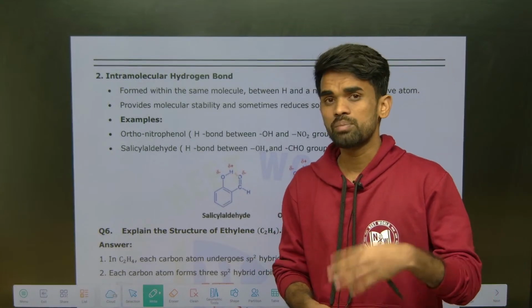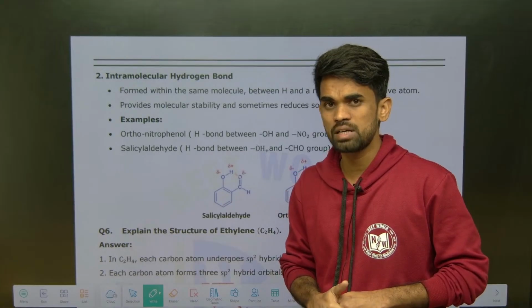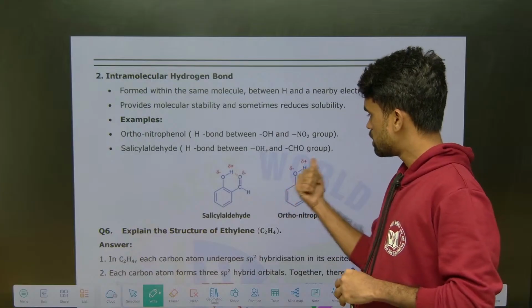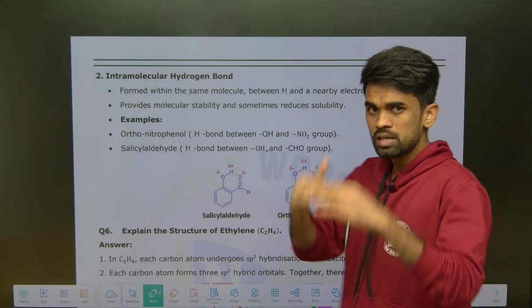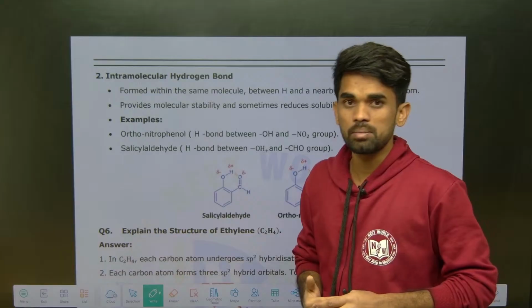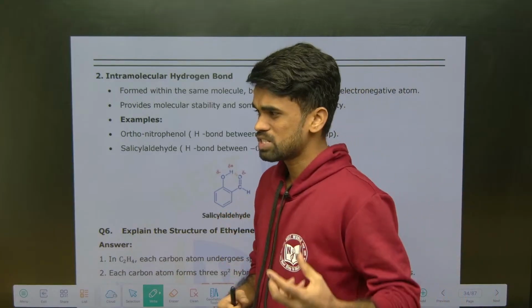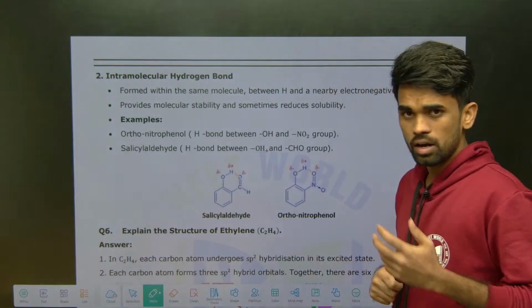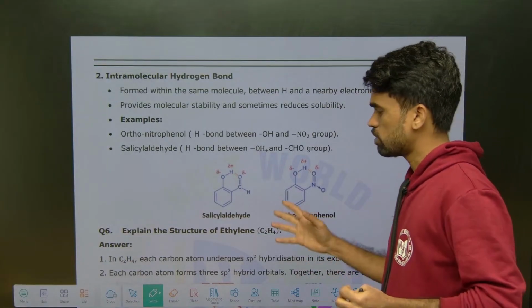Paranitrophenol will have more solubility when compared with the ortho, because in the ortho compound there is intramolecular hydrogen bonding that results in decreased solubility. That's it. This is an extra point I wanted to add so that it will be useful for your other competitive exams along with your IPE preparation.